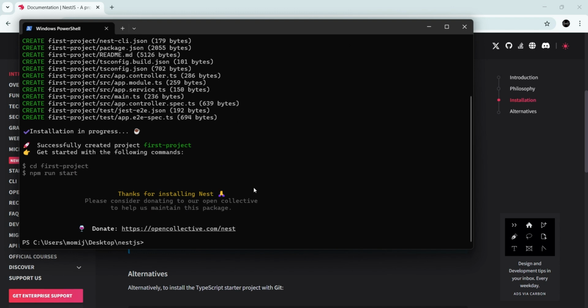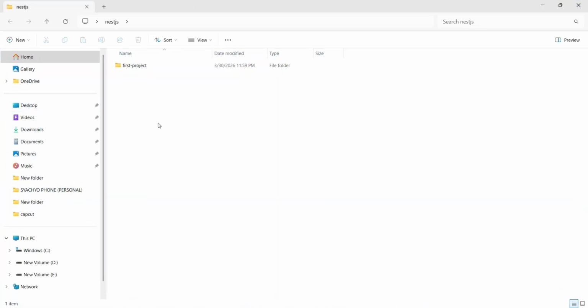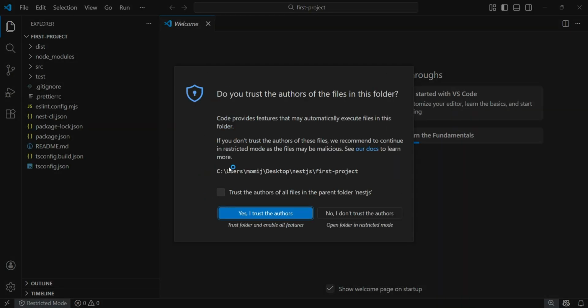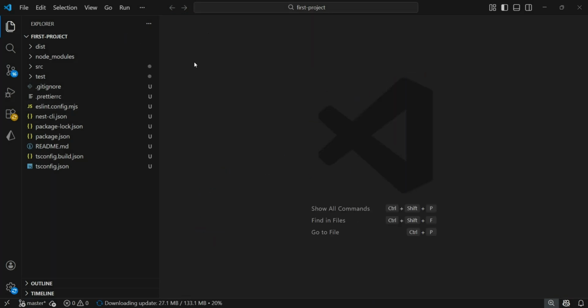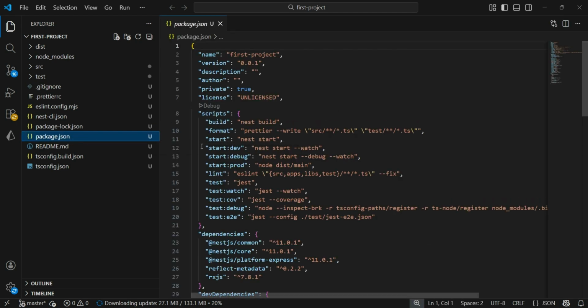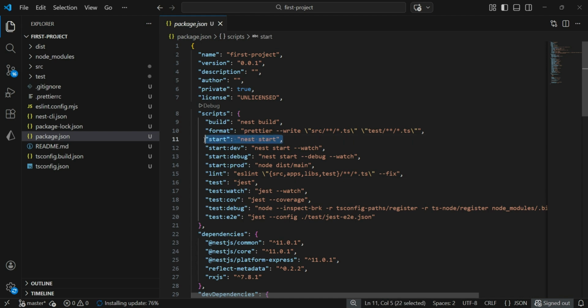The installation process is complete. We can see our project folder here. Let me open it in VS Code. Yes, trust the author. And this is the folder structure of our project. Here in the package.json file, we can see the start script.